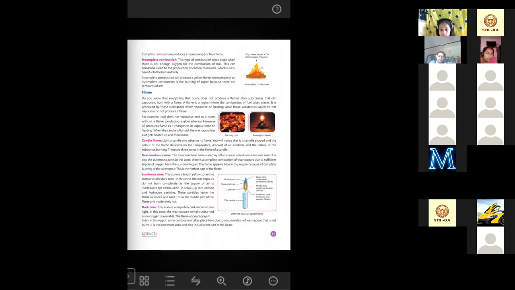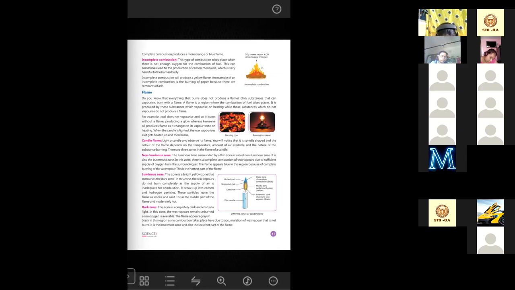Now incomplete combustion, this type of combustion takes place when there is not enough oxygen for the combustion of fuel. If there is not enough oxygen, this can sometimes lead to the production of carbon monoxide, which is very harmful to the human body. Incomplete combustion will produce a yellow flame.